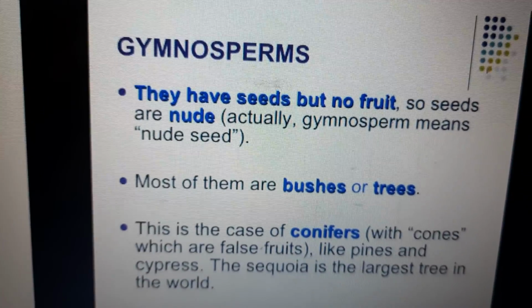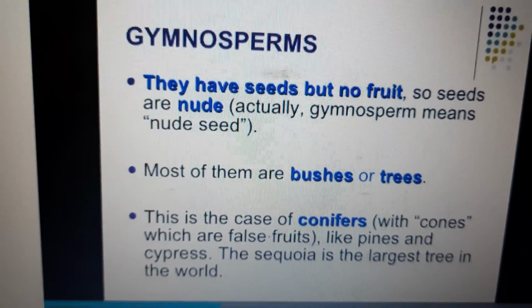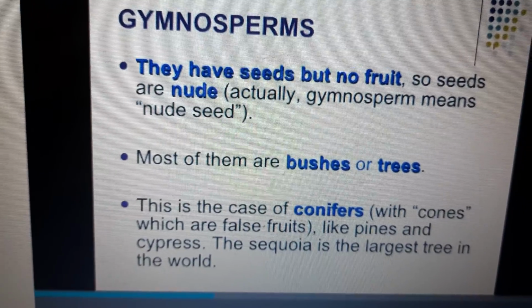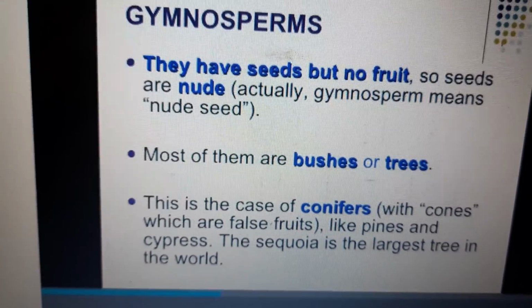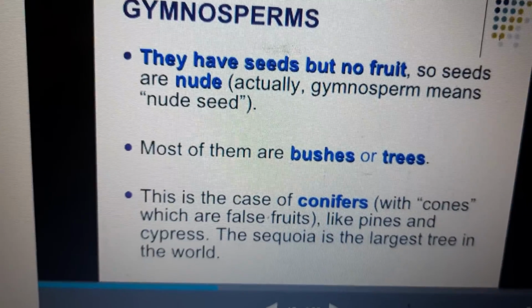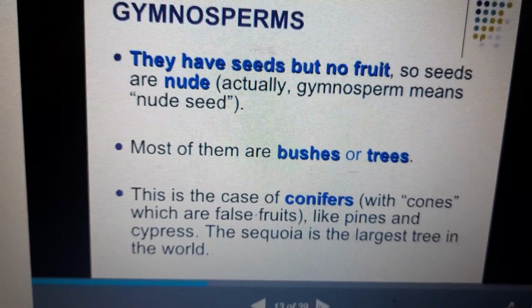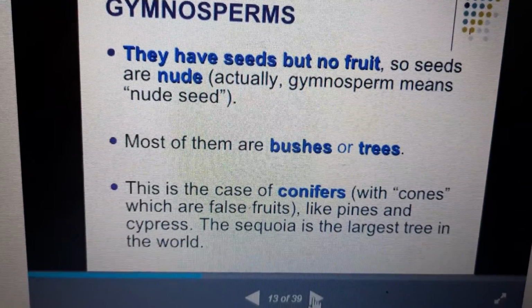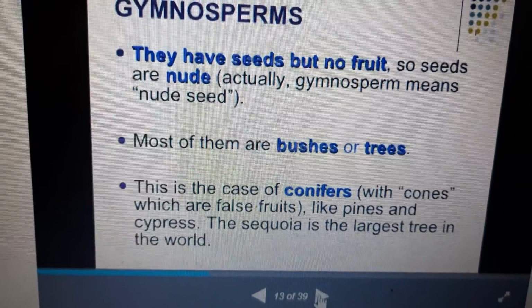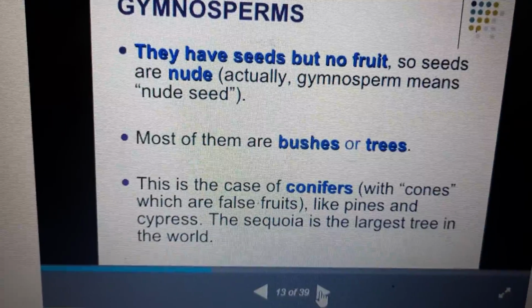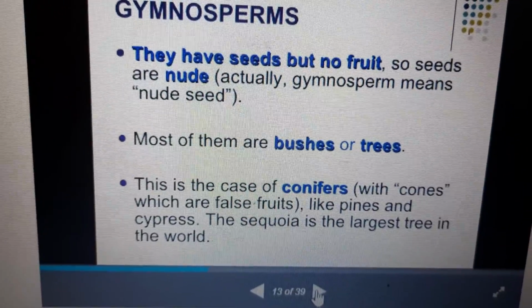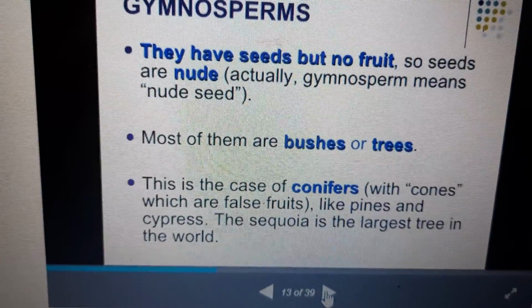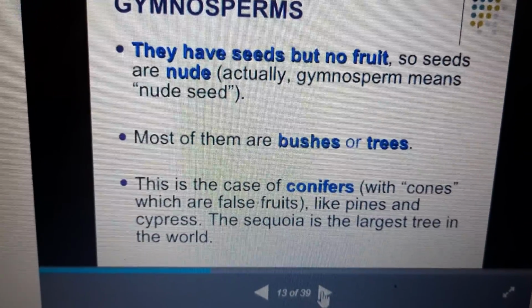Next one, gymnosperms. They have seeds but no fruit, so the seeds are nude. Actually, gymnosperm means nude seed. Most of them are bushes or trees. This is the case of conifers, which have false fruits, like pines and cypress. The sequoia is the largest tree in the world.